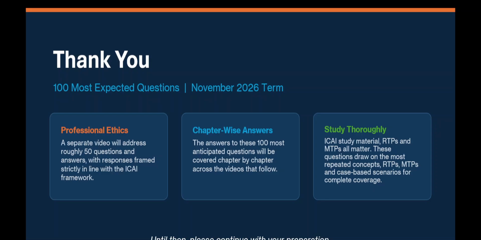Do the study material, do the RTPs and MTPs, and over and above that, if you know how to write the answers, which I am going to discuss with you in the next class, how to answer these questions chapter wise, if you write the answer in that way, you will score more marks on each answer, and like that, you can very well score very good marks. 70 plus is a 100% assurance.